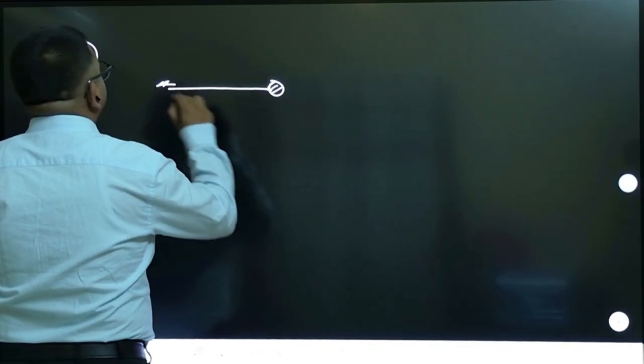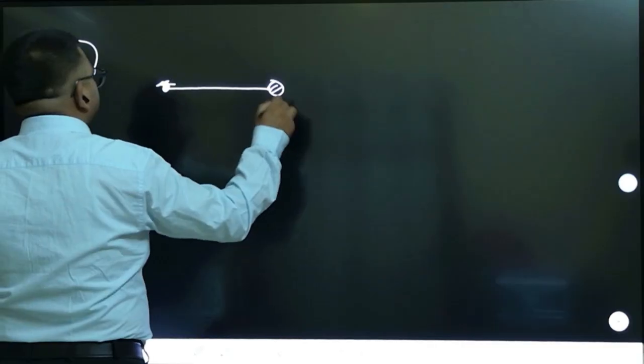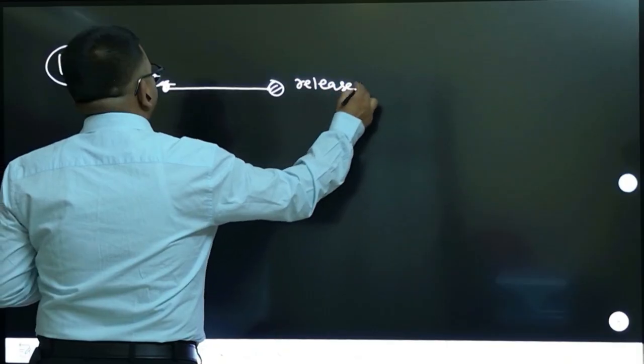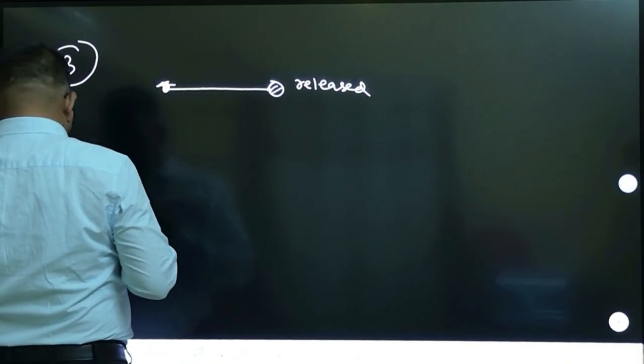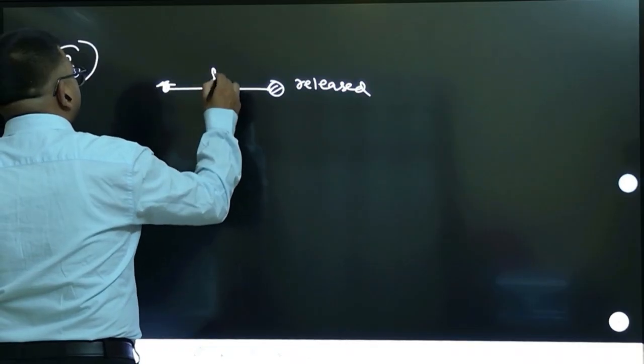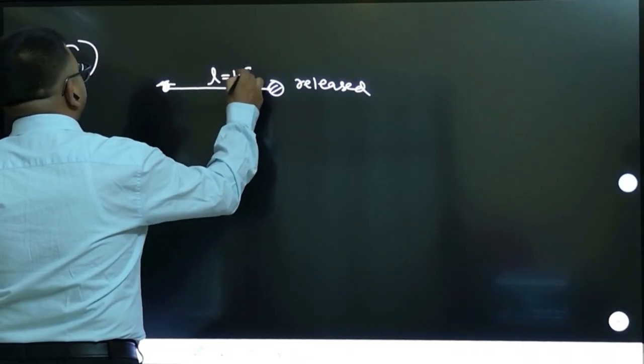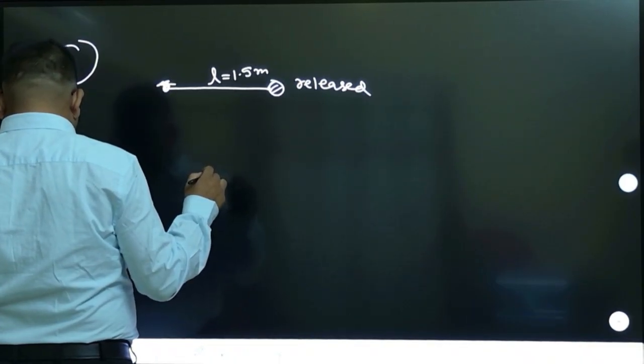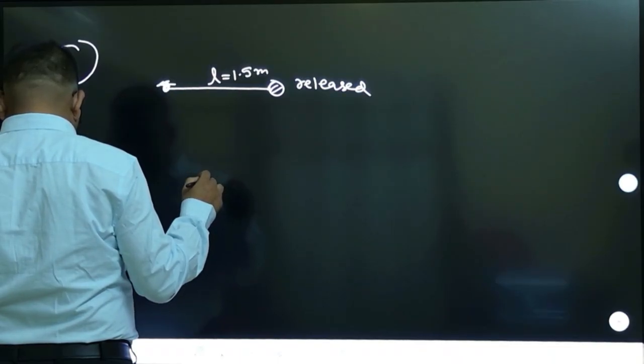The bob of a pendulum is released from horizontal position. So there is a pendulum. This bob is released like this. This is fixed here. This is the horizontal position. It is released. This is the length of the pendulum, given as 1.5 meters. The speed with which the bob arrives at the lowest point, given that it dissipates 5% of initial energy.